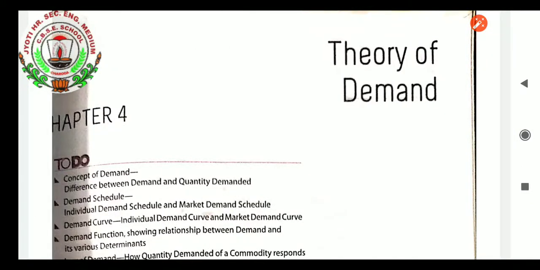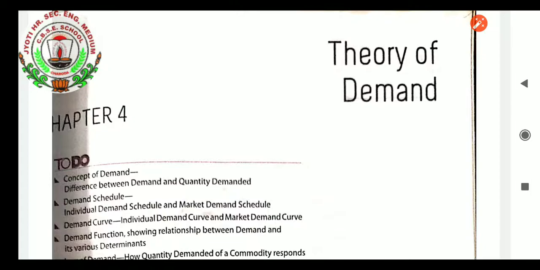As we are proceeding with the term one portions, after the statistics part is completed, I have started the microeconomics, that is theory of demand, the fourth chapter. As we already completed the three chapters, from next week onwards we will be having the revisions. So from microeconomics we will start the fourth chapter, that is theory of demand.